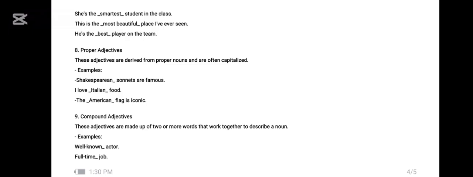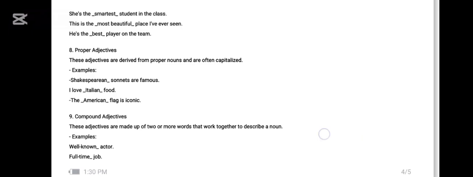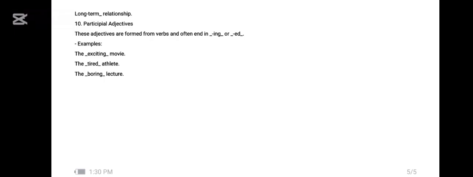The next, ninth, is the compound adjective. Compound adjectives are the combination of two different words. For example, well-known actor, long-term relationship. These two words, well-known and long-term, are compound words explaining the next nouns, actor and relationship. So these are compound adjectives here.